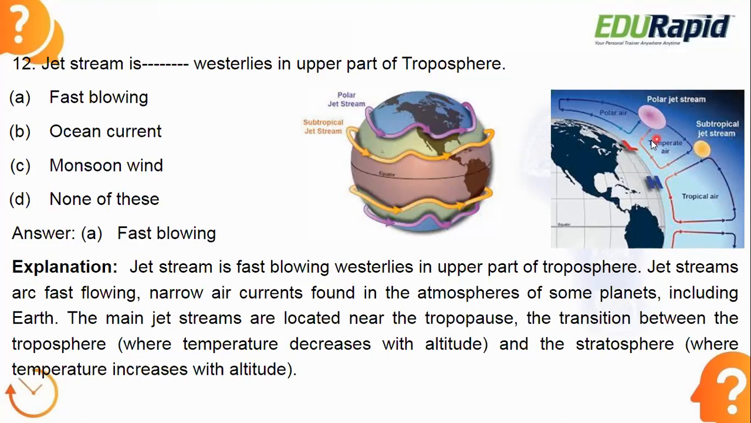Similarly, look at the polar region. Here again the hot air mass is meeting with the cold air mass. That's why the jet stream formation is happening. Since it is forming in the polar region, the name given to that is polar jet stream. I hope this is clear to you. Two types of jet streams are there, polar jet stream and subtropical jet stream. So these are the fast blowing westerlies in the upper part of the troposphere. I hope this is clear to you.